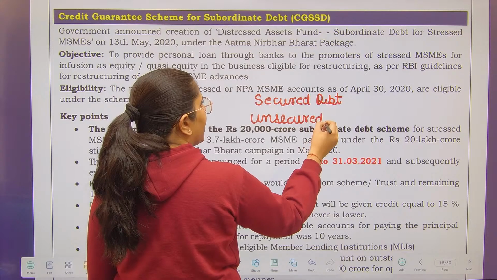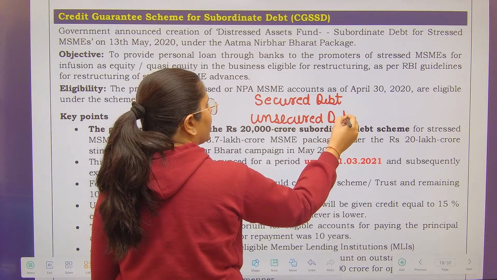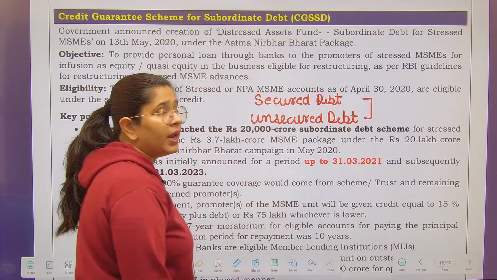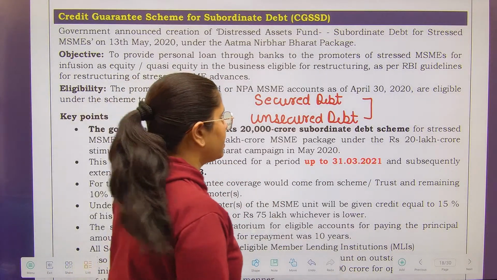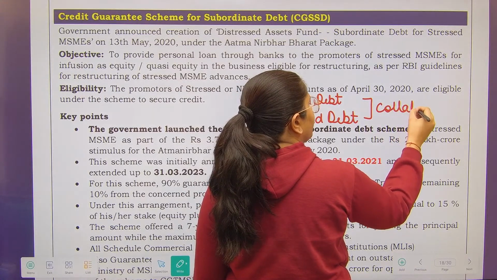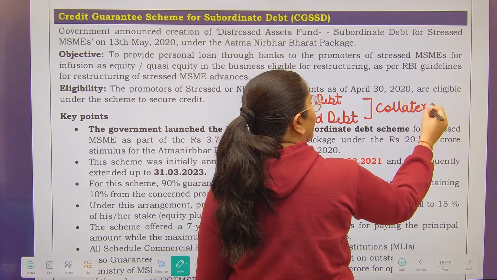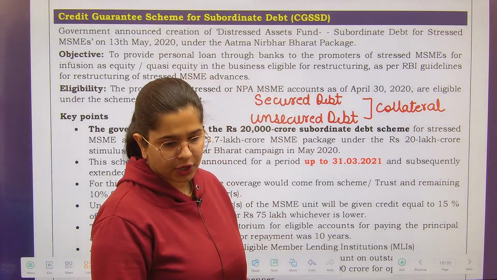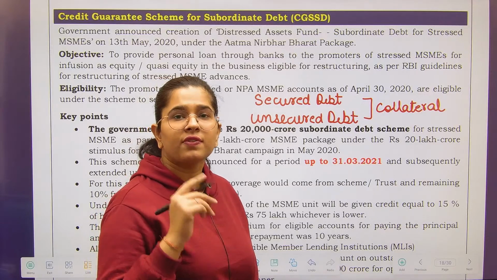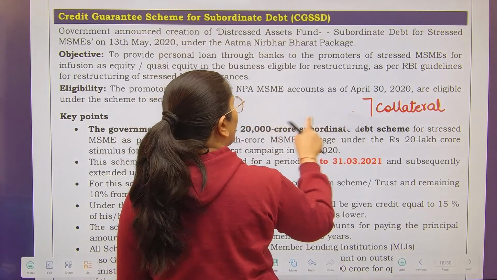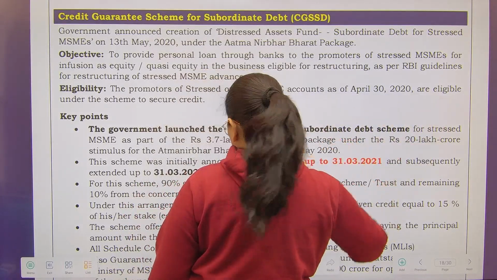Why do we classify our debt on the basis of secured or unsecured? Because of the type of collateral that we have received, right? If you have a security for the debt you have given, then in that scenario your debt is secured, otherwise it is unsecured. Now this is on the basis of security, but subordinate debt is not in relation with security.